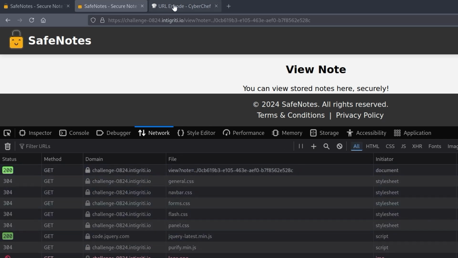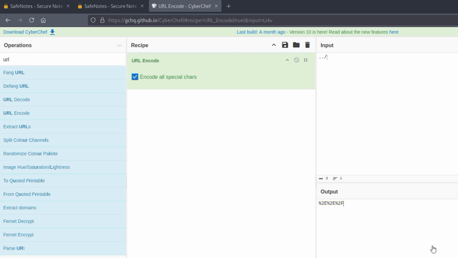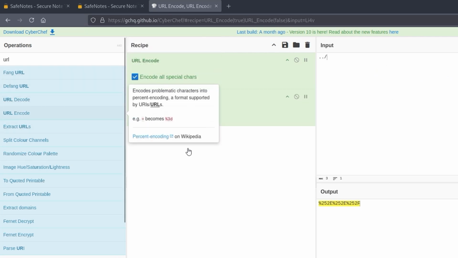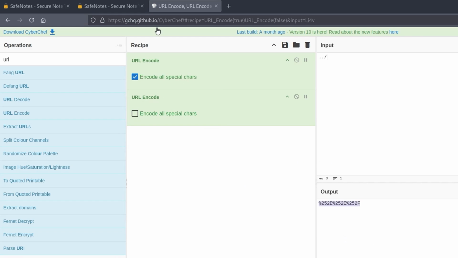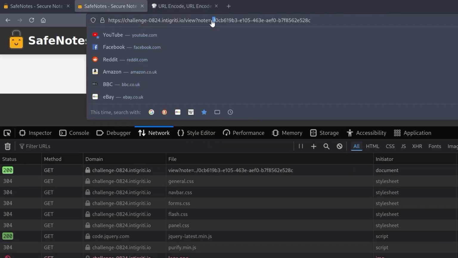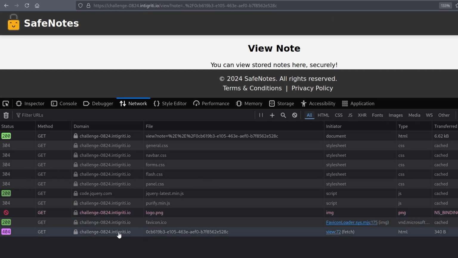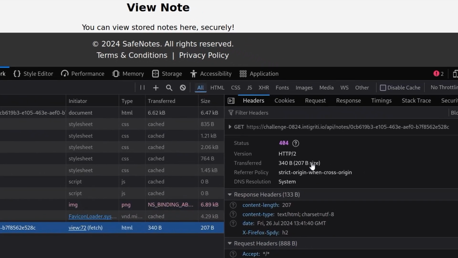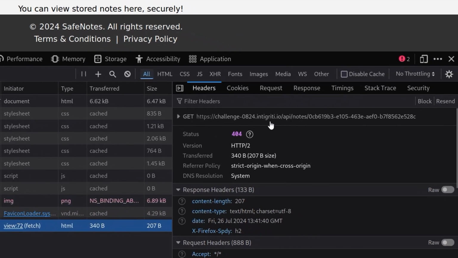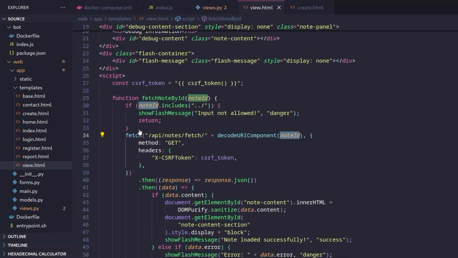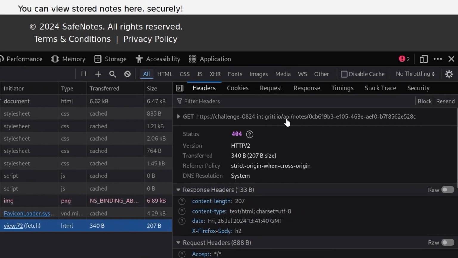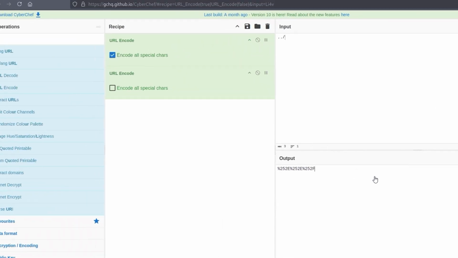What if we go back though and double URL encode? So take a copy of this. In fact, don't need to take a copy of that. We can just add another URL encode here. And then we'll just take a copy of this one. We'll paste this in here and hit enter. And notice that this time we've got a 404. We've got a 404 because instead of going to API notes/fetch, this time it only went to API/notes. That's because it went back a directory.